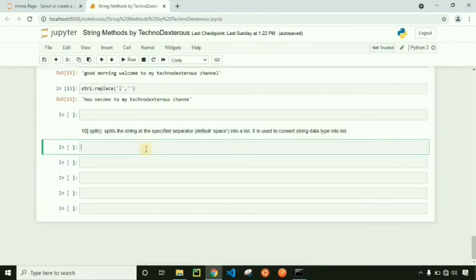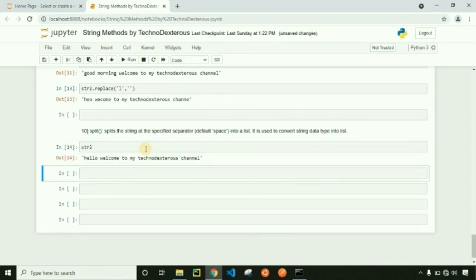Let's move towards split method. Split method splits the string at a specified separator, default is space, and it converts the result into a list. We have str2 defined here: Hello, welcome to my TechNode Express channel. Let's apply split method on it. This split method will split each and every word which is separated by space and store them into a list like this.